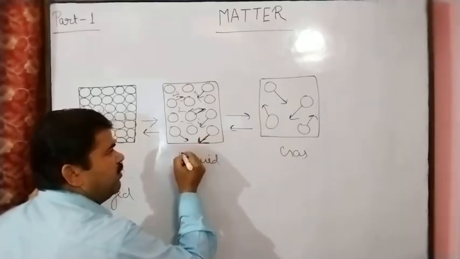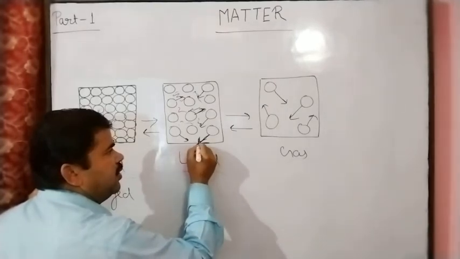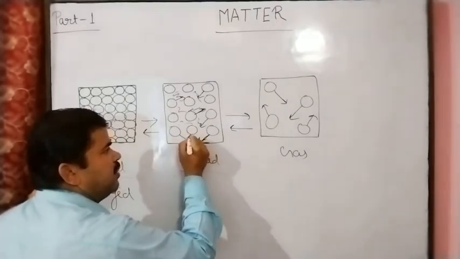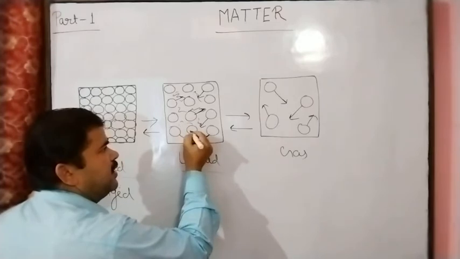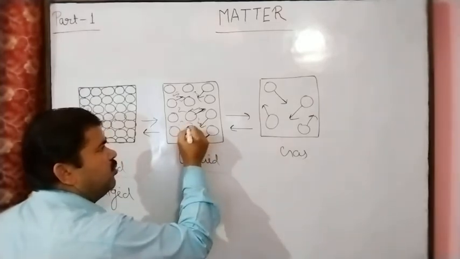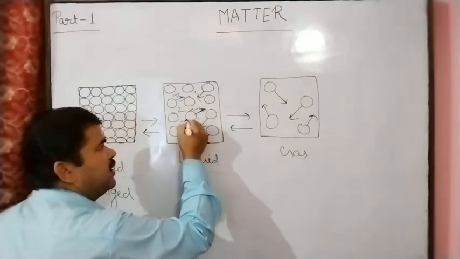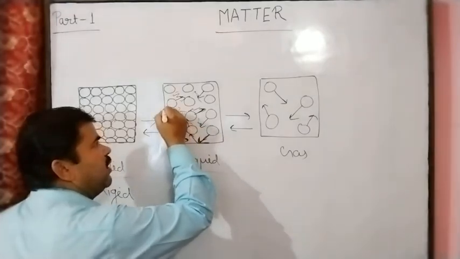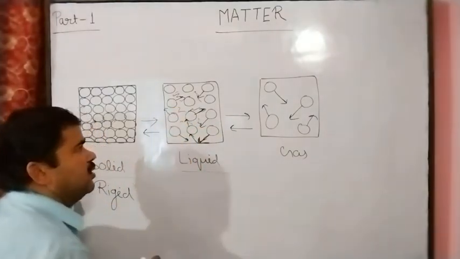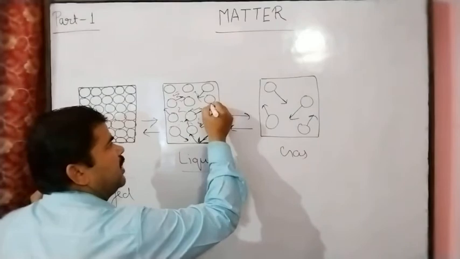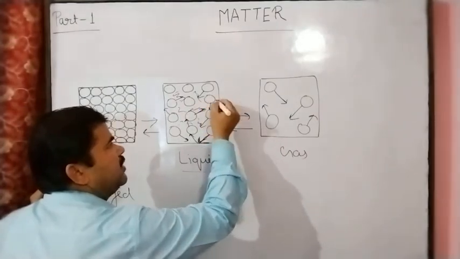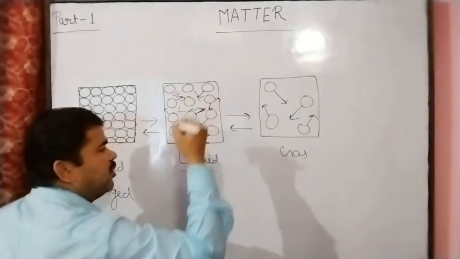This particle can hit another particle, or hit the wall of the container.